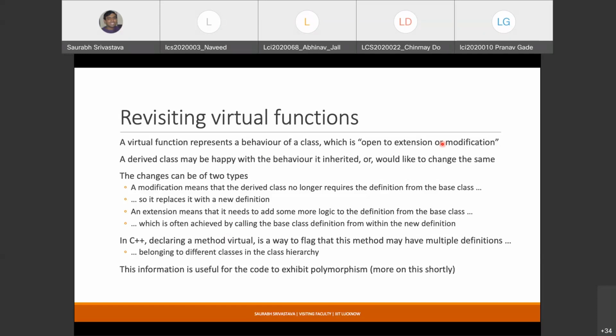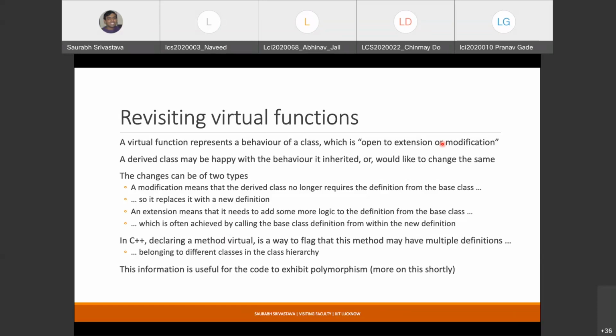We came to know that a virtual function is a function which may or may not be redefined in some derived class. That was the idea of making a function virtual.